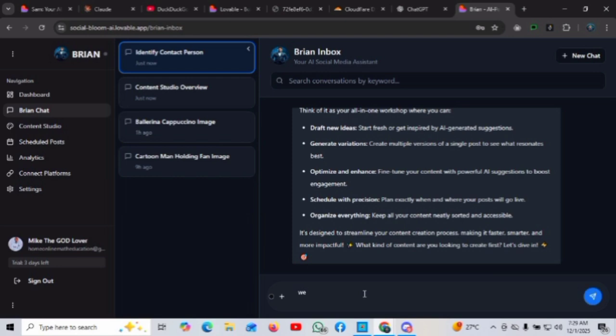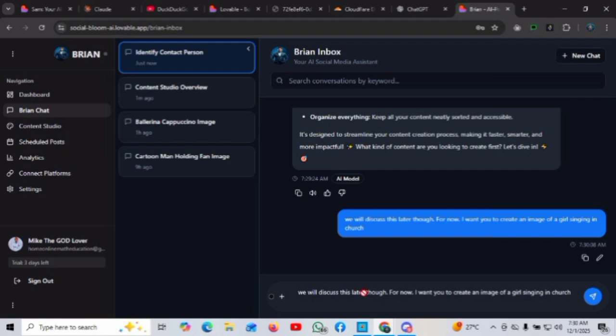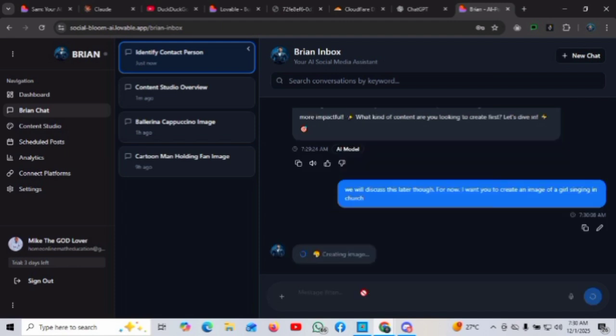We have platforms like ChatGPT and other platforms like Leonardo AI that exist, but somehow they do not give the exact kind of images that we need when we actually want them to generate an image for us. So why not we try Brian and see what Brian can do for us? In addition to this, whatever image that you generate over here can also be downloaded. I'm still working on these though, so that Brian can be able to create different sizes of images. For now, Brian feels like he can just be creative and generate any kind of image size that he wants. You can see what I asked Brian to create, right? So let's just wait for what Brian is going to do for us.